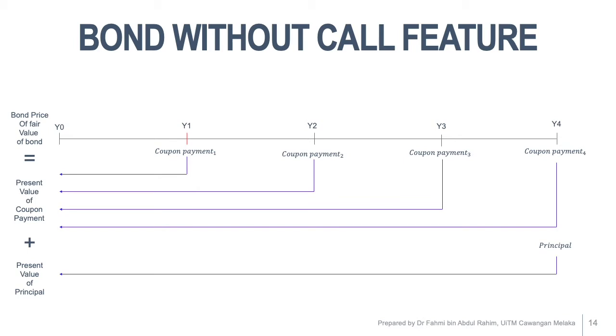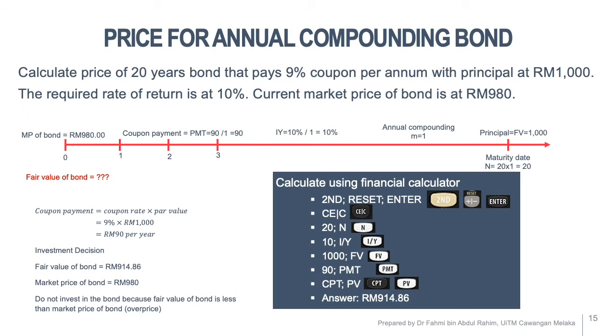For example, calculate the price of a 20 years bond that pays 9% coupon per annum with principal at RM1000. The required rate of return is 10%. The current market price of the bond is 980. So if you plot it in the timeline, the market price of the bond is 980. You need to calculate the coupon payment in ringgit. So the coupon rate is 9% times 1,000, the par value. You get 90 ringgit. That means the coupon payment is 90 per year.